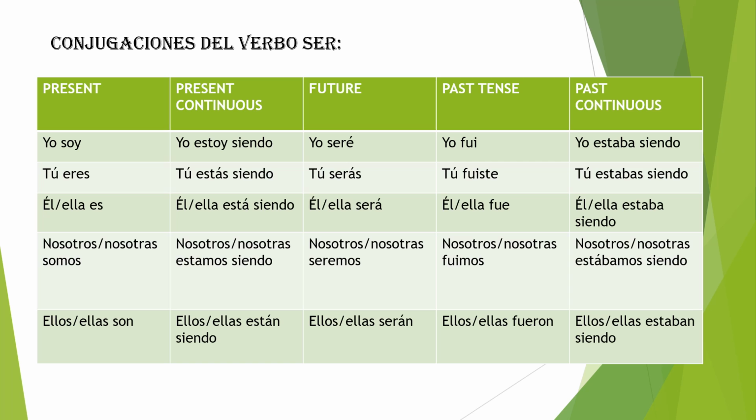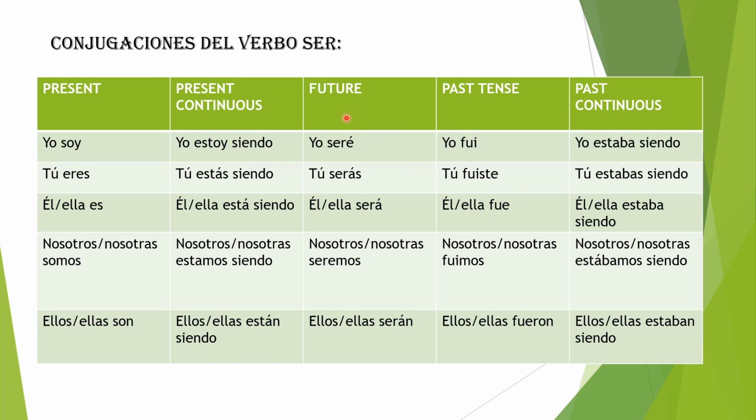Ahora veamos las conjugaciones del verbo ser. Now let's see the conjugations of the verb ser. Present. Yo soy. Tú eres. Él, ella es. Nosotros, nosotras somos. Ellos, ellas son. Present continuous. Yo estoy siendo, tú estás siendo, él, ella está siendo, nosotros, nosotras estamos siendo, ellos, ellas están siendo. Future. Yo seré, tú serás, él, ella será, nosotros, nosotras seremos, ellos, ellas serán.